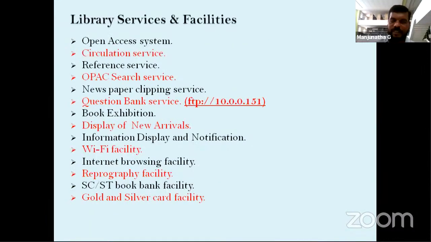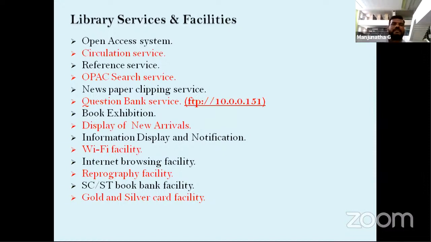Library services and facilities. There are two types of access systems: a closed access system and an open access system. Our library has an open access system, so please utilize the resources. Circulation service means students issue and return books at the counter. Renewing books is also part of the circulation service available in our library.